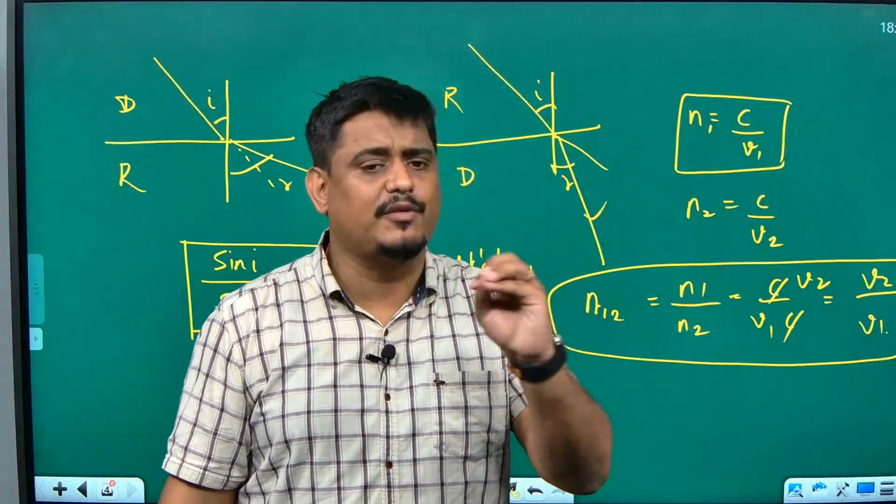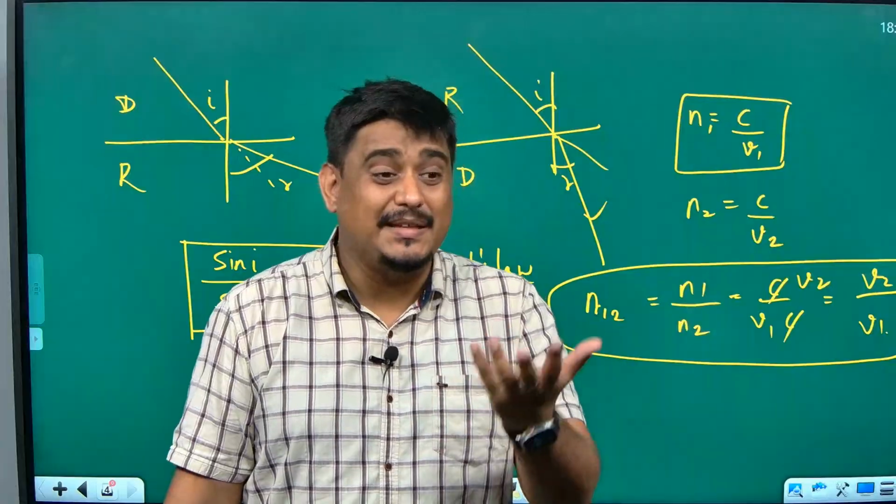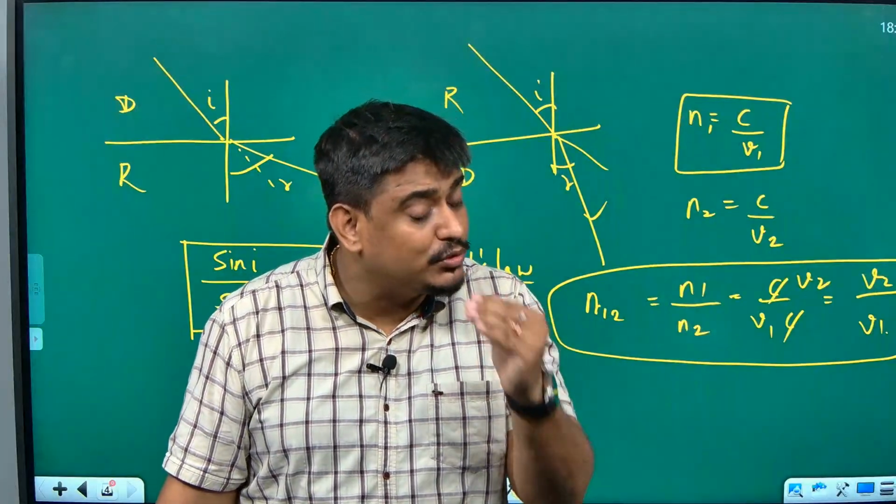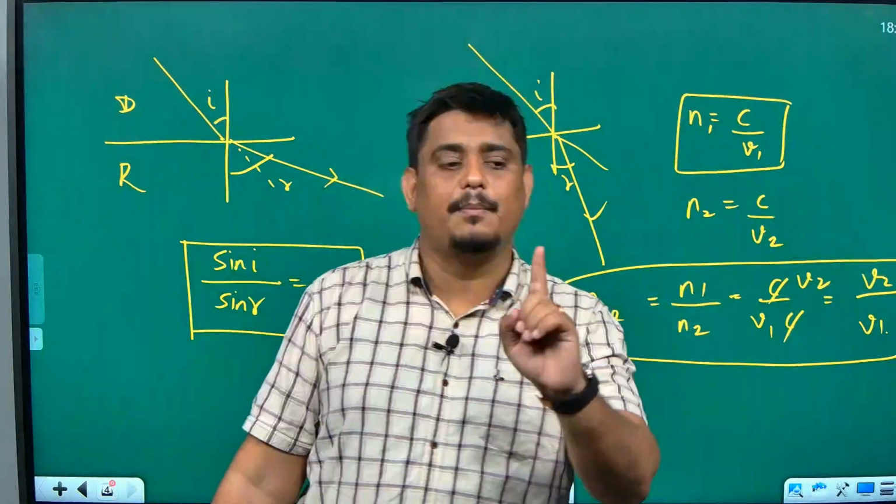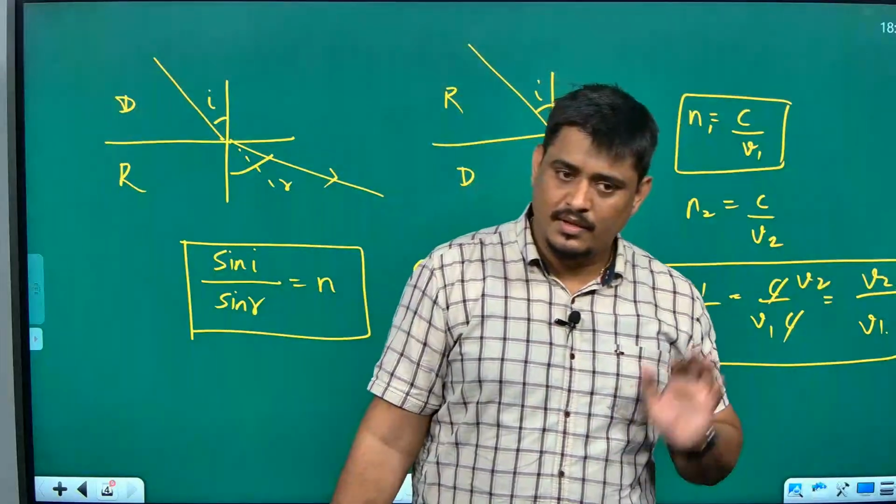They will give the refractive index of glass is 1.5. What do you mean by that? It means light travels 1.5 times slower in glass compared to vacuum. This kind of questions will come.